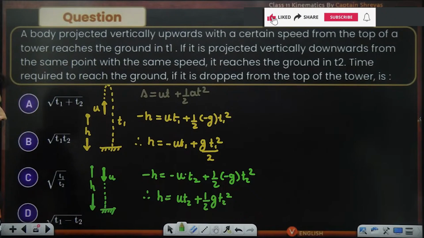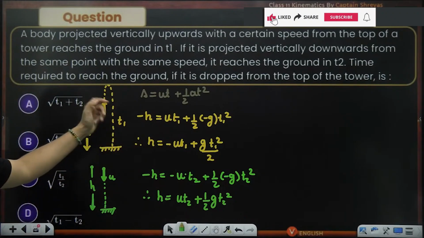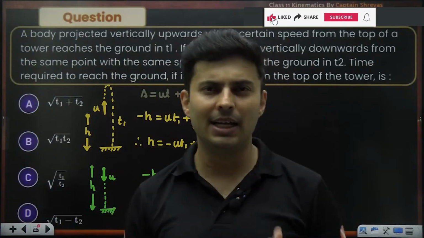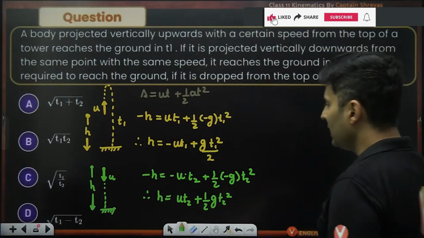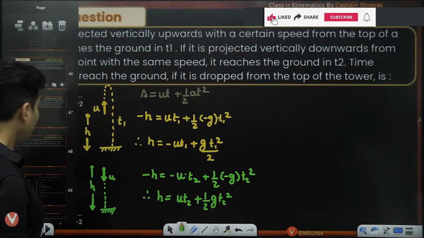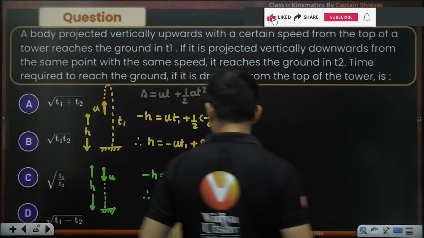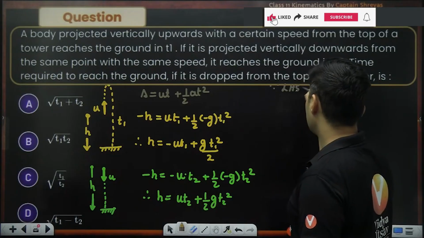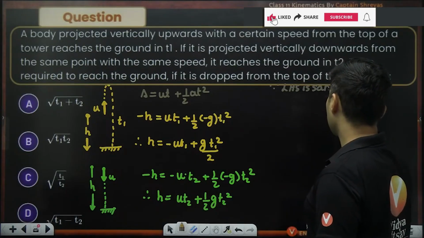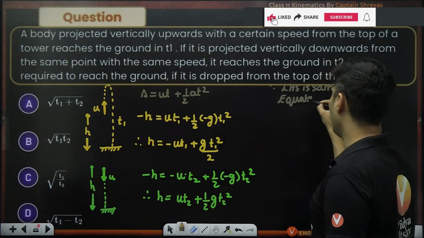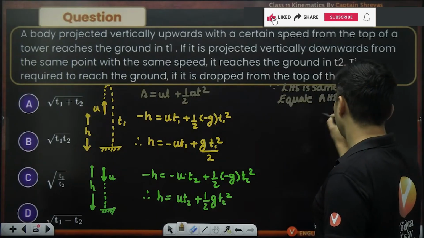Okay, what can we do? If I just drop it, how much time will it take? If I drop it, I just need the height, but height is not known. How to get the height? Interesting concept. Let's see what we do. First of all, LHS is equal. So since LHS is same, let's equate the right hand side.